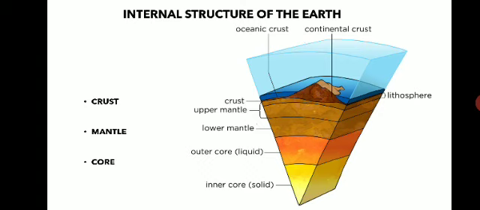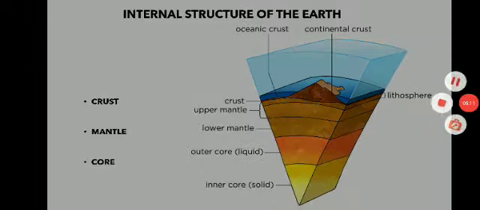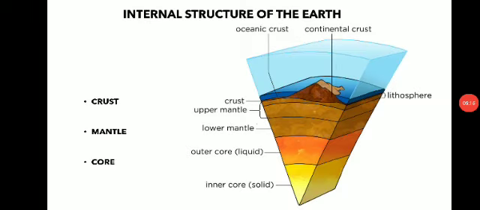Then how is it possible? With present scientific skill, we can hardly penetrate up to 5 to 10 kilometers below the earth. Beyond that we cannot go. Therefore, understanding the internal structure of the earth is based on indirect methods. What are those indirect methods?